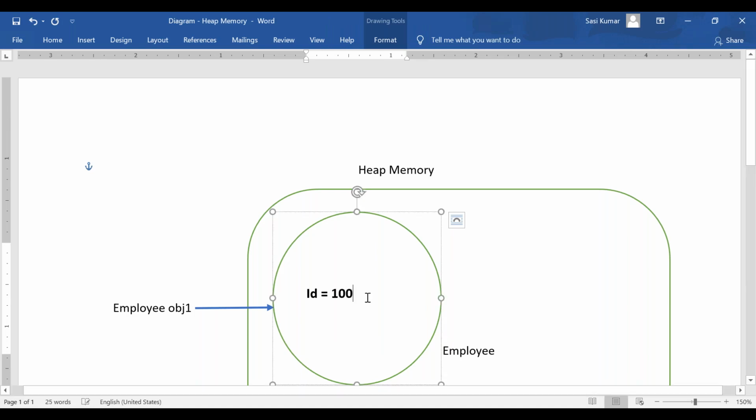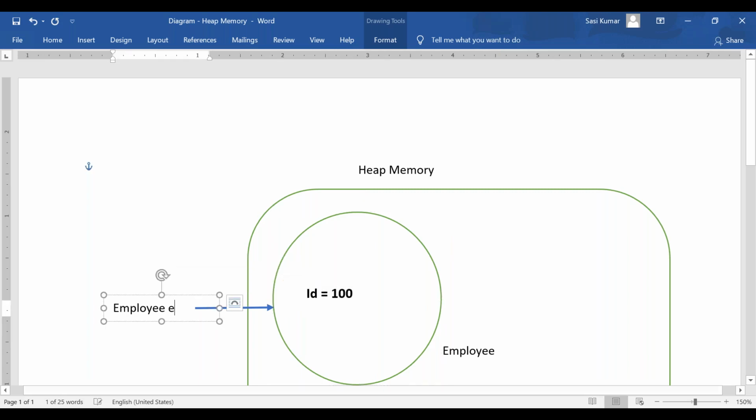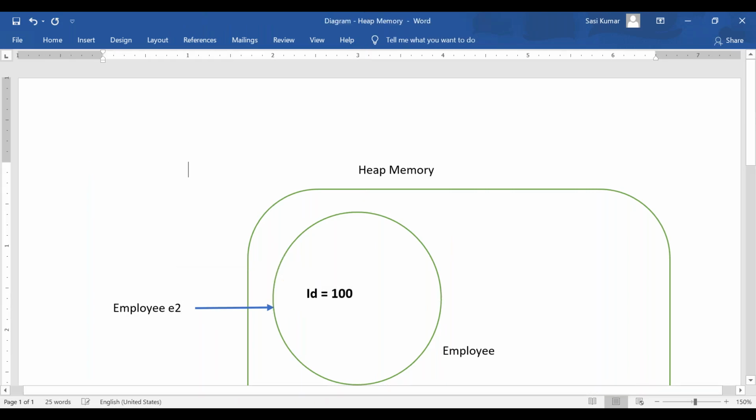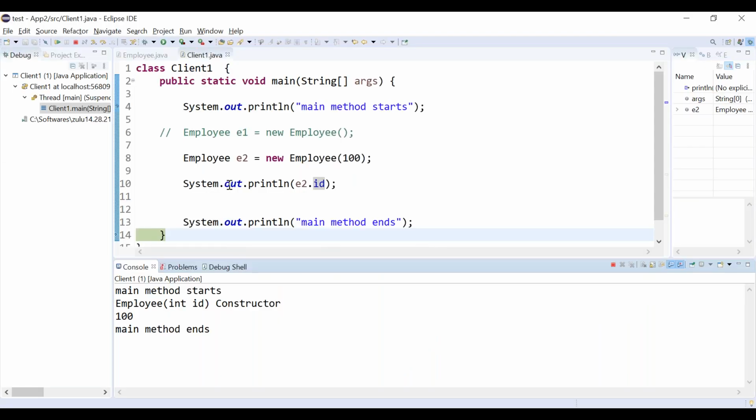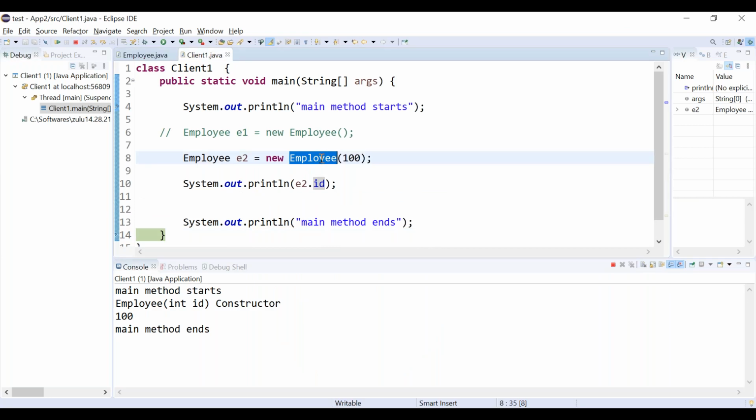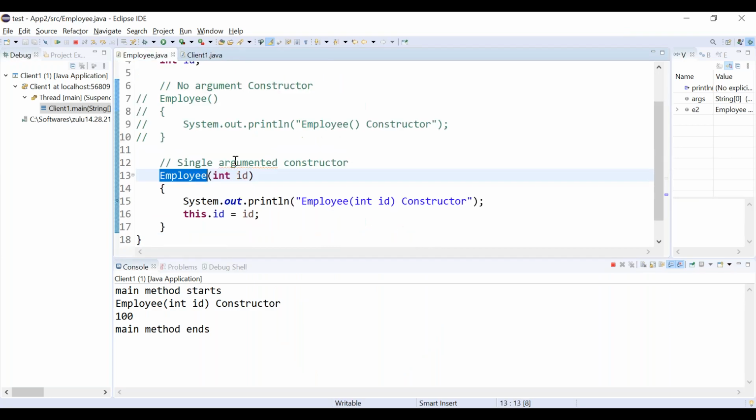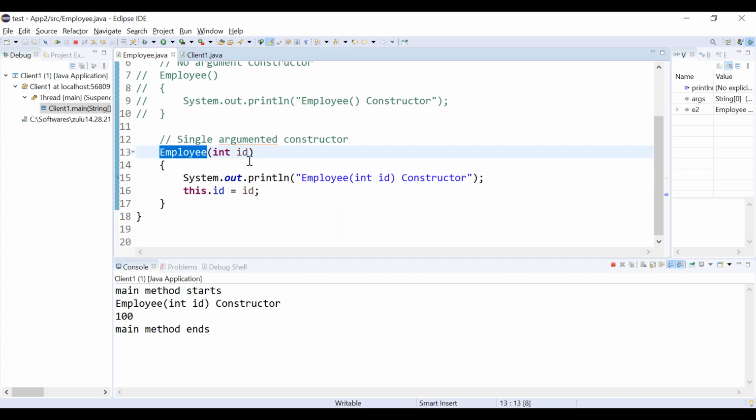How is it assigned? Through constructor initialization, right? Through the constructor, we have initialized the instance variable. Sorry, through the single argumented constructor, correct? So this is the main purpose here.